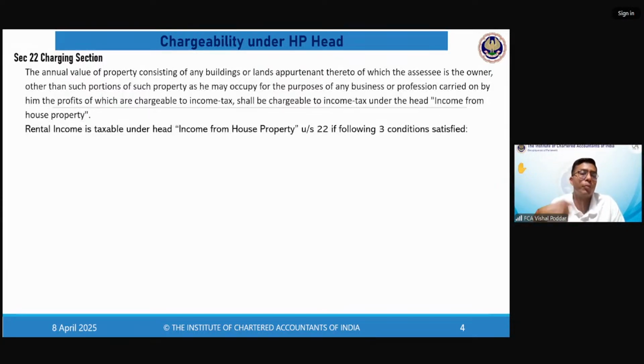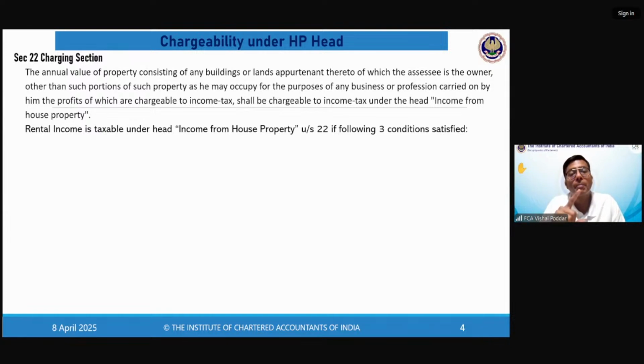But the recurring value, which you will get every year, year on year, whenever you are giving it temporarily, that is what they want to cover under the head house property. And that is why they are saying annual value. Annual means which will come every year. So first reason why they have used the word annual value, so that they can cover the temporary income or the temporary value, I should say, which you can get every year. Secondly, what is very important and interesting to note is when they are saying the word annual value, it may be the value which you are actually getting, or it also means the value which this property may earn.